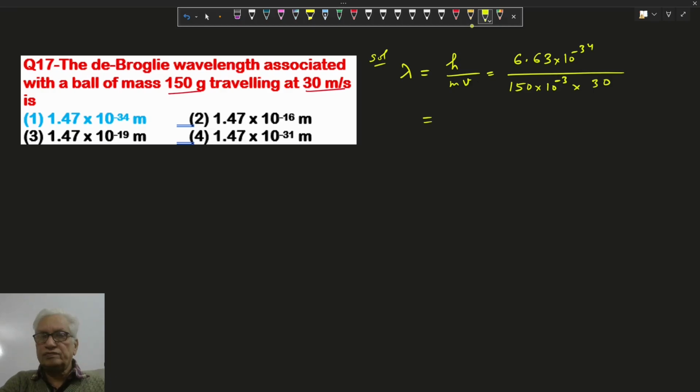If we solve it, we get roughly 1.47 into 10 power minus 34. After calculation, it comes here. So option 1 is correct.